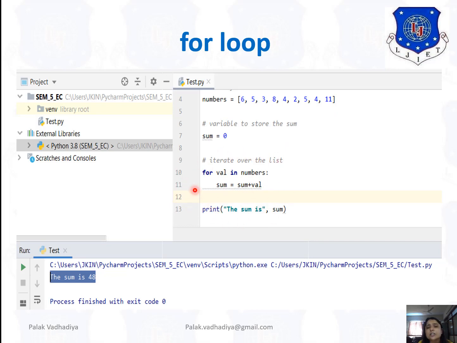This process continues until you reach the last item. And then simply it will print the answer, that is the sum. When we want the one by one value, at that time we have to use the for loop. And when we add all these numbers, the answer is 48.